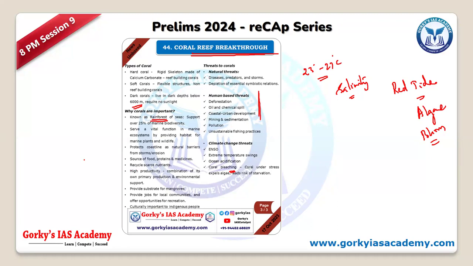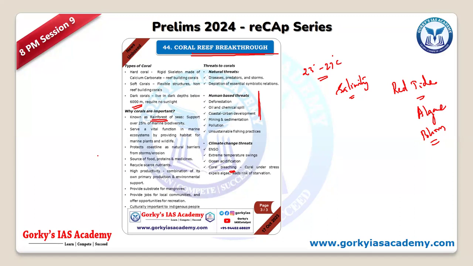So remember about corals. You have a good amount of information in your basic books also. Corals have been in use for a long period of time. Recently it was not much asked in the recent past, so try to have some information about it.